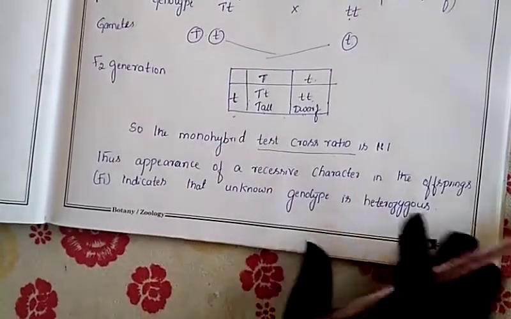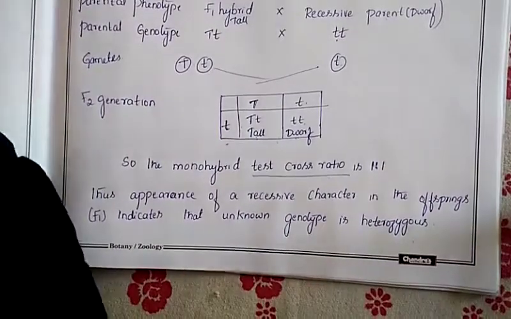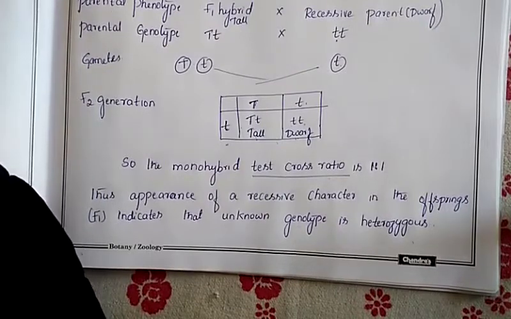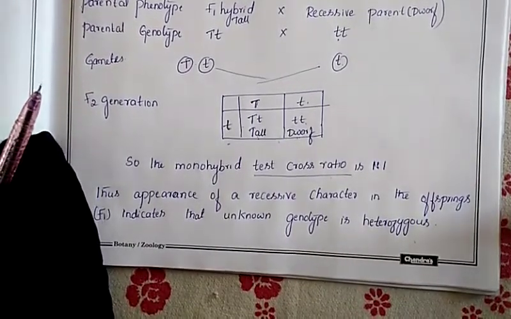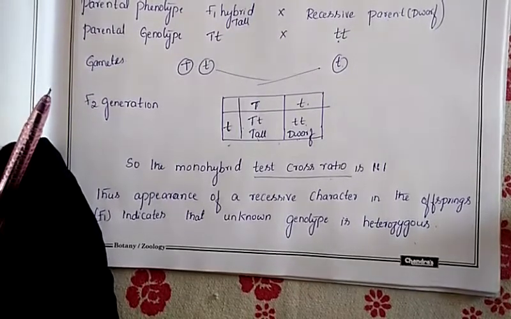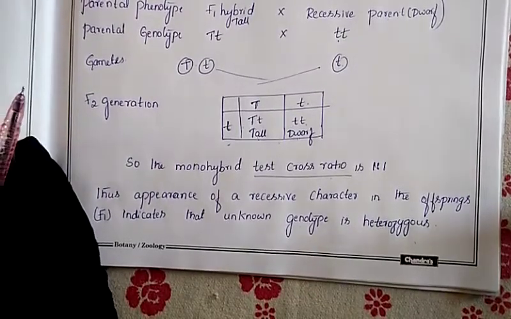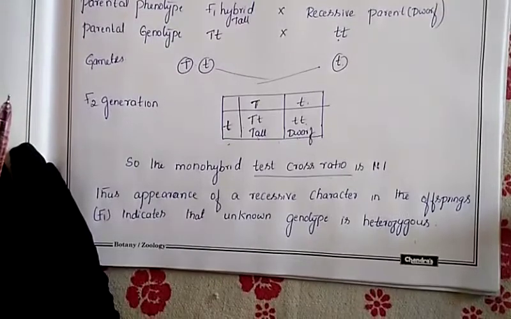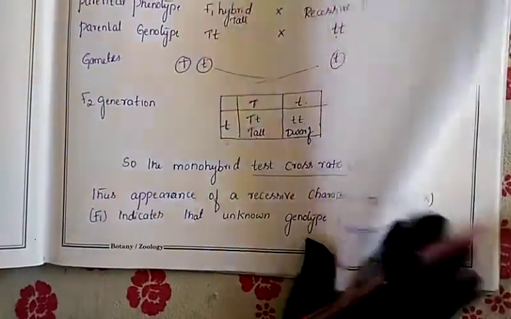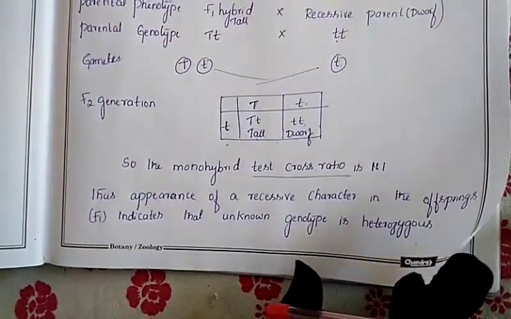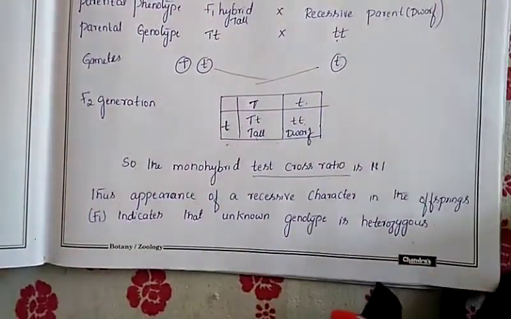So these questions will arise in your exam. This is about your test cross. Understand? Monohybrid is important for your exam, 100% it will come.